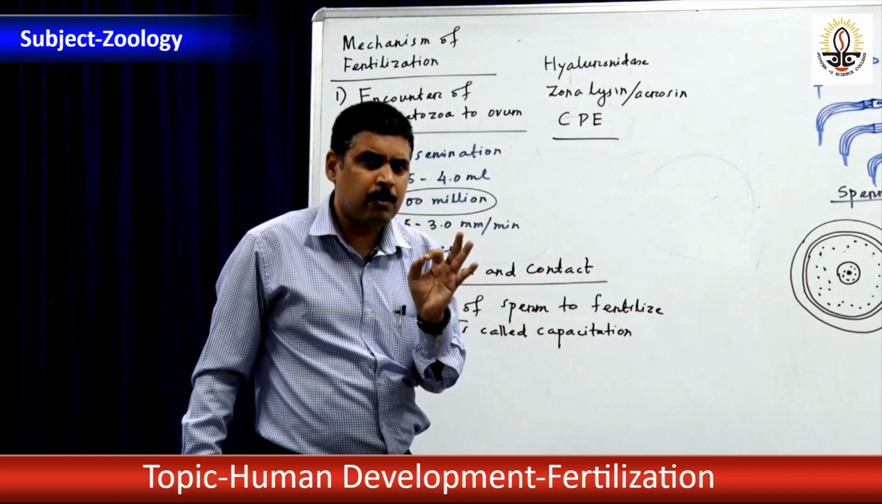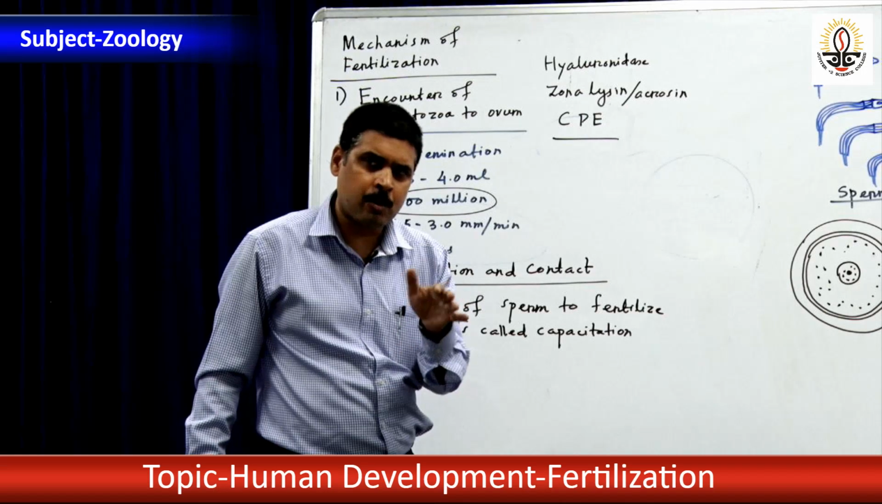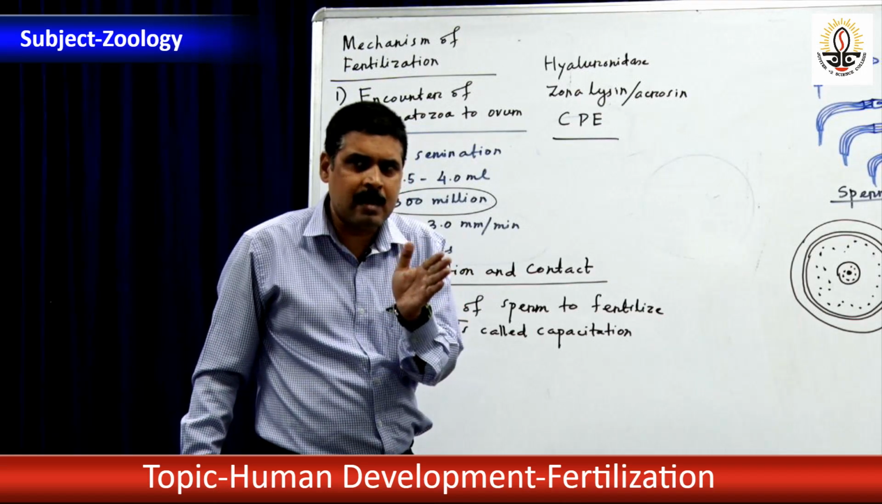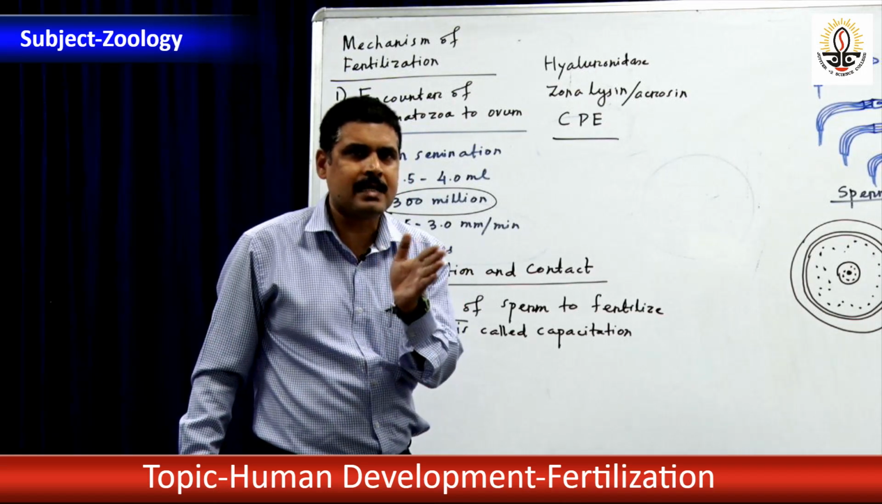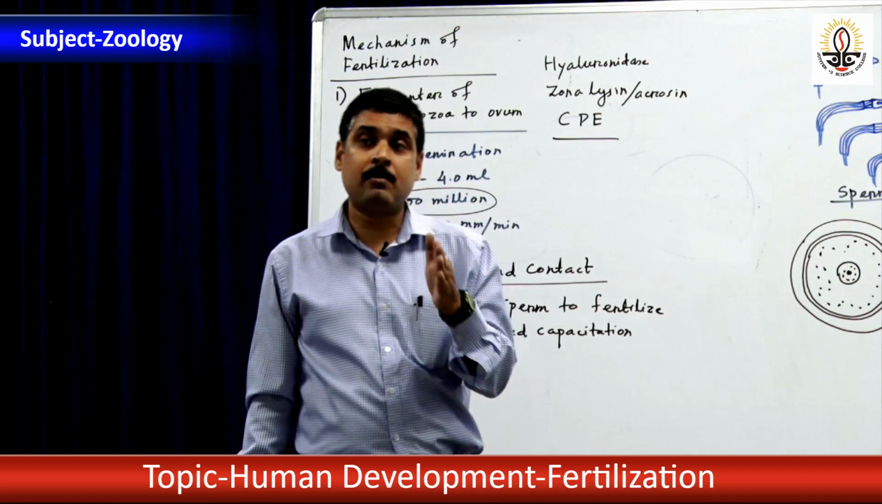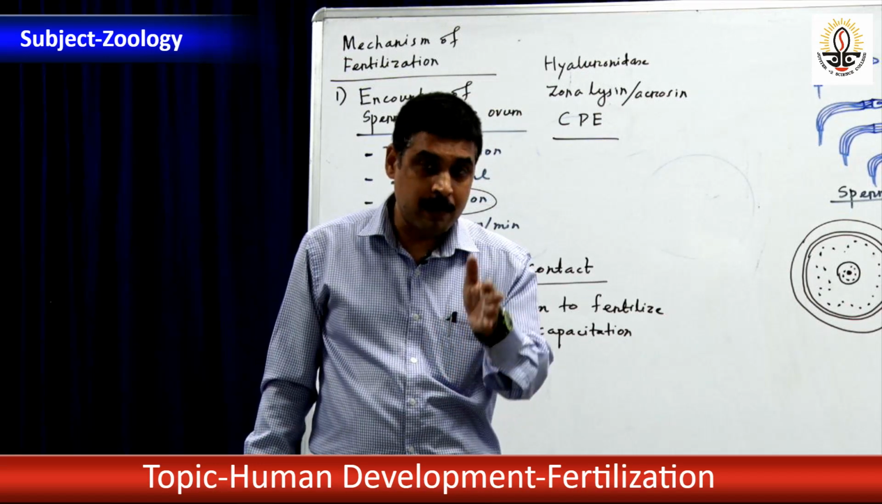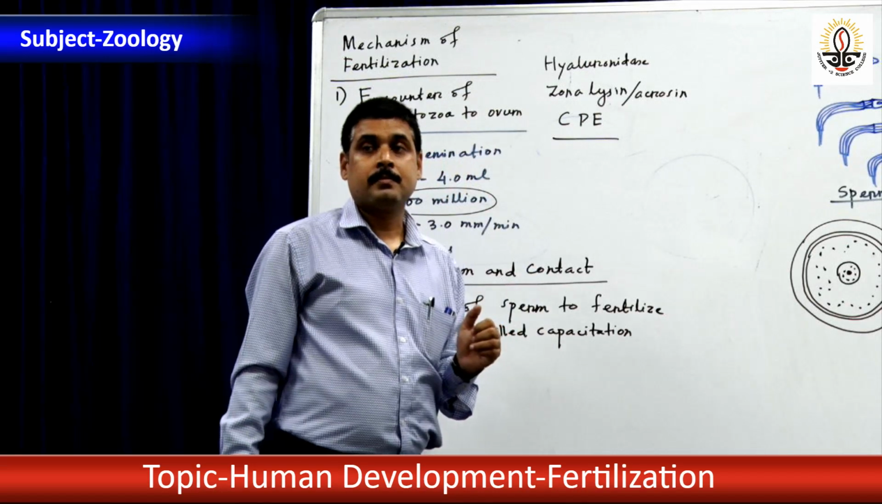The vaginal fluid of the female helps in the movement of the sperm. You know sperm has a tail and the tail has a lashing movement. The female reproductive tract's vaginal fluid will help in the movement of sperm.